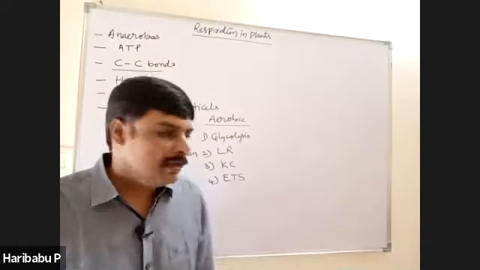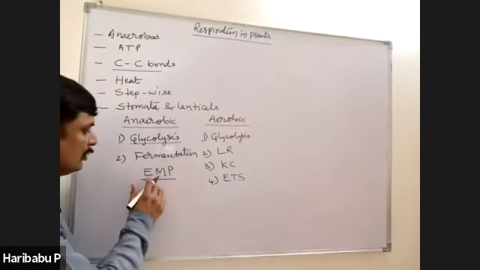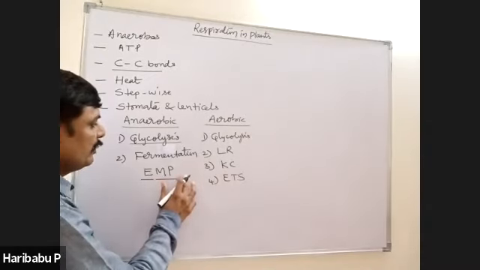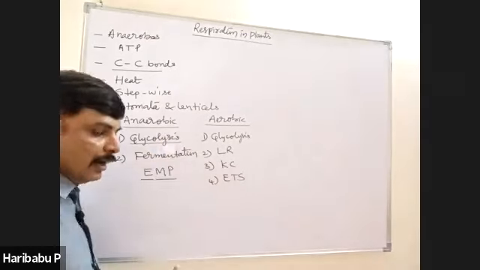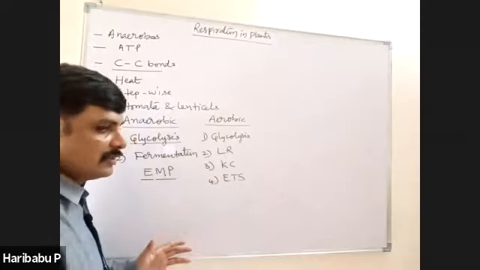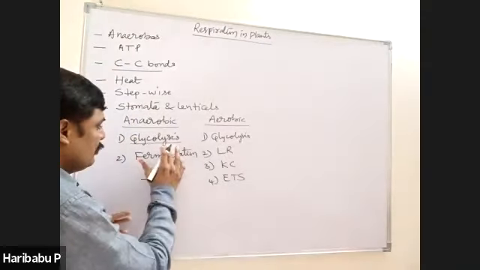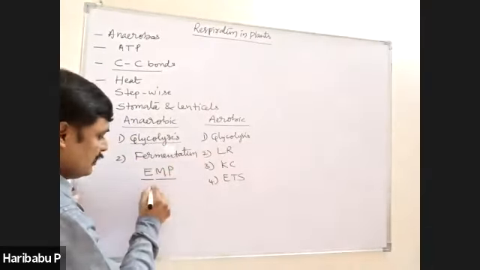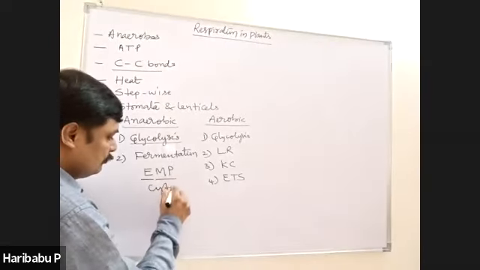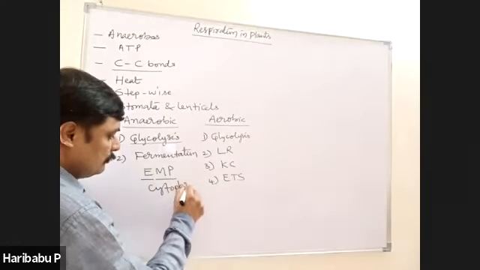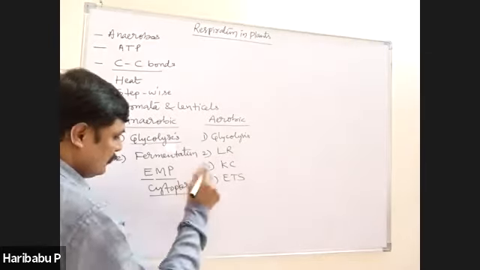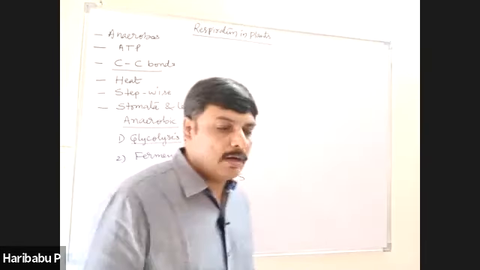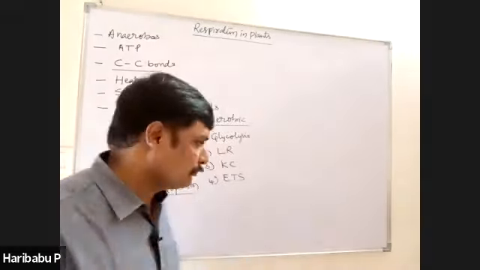That is why the cycle is also called EMP pathway. Right? All the reactions of glycolysis, whether it occurs in anaerobic or aerobic, occur in the cytoplasm or cytosol.